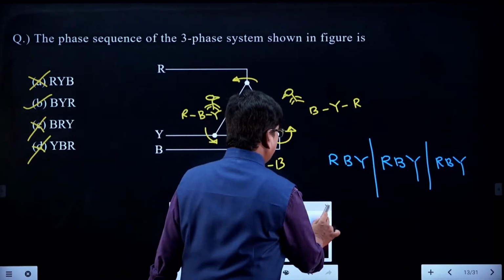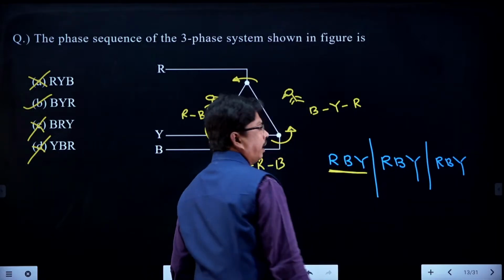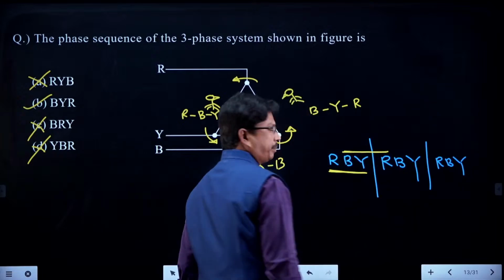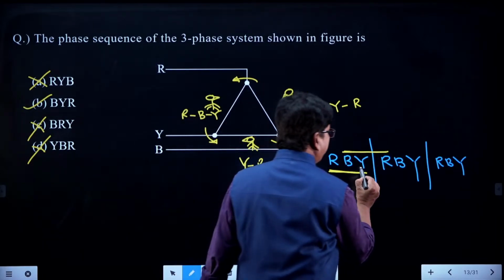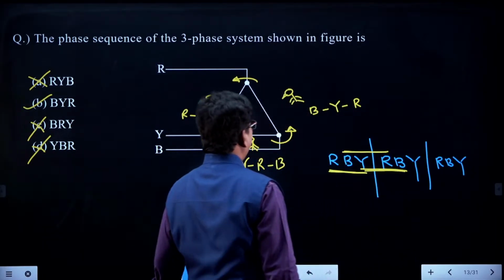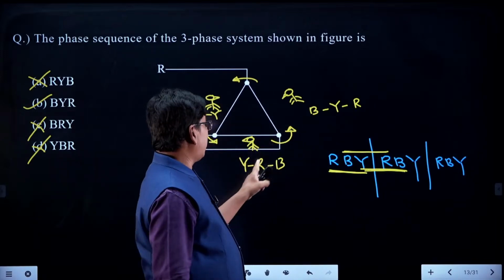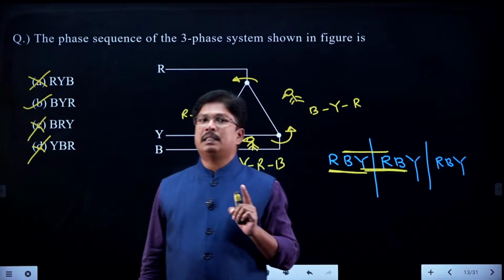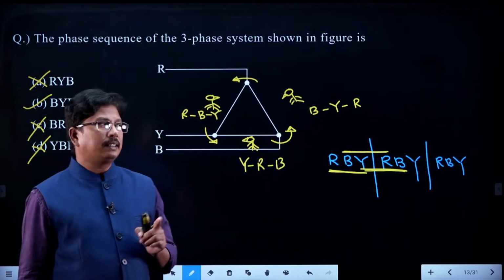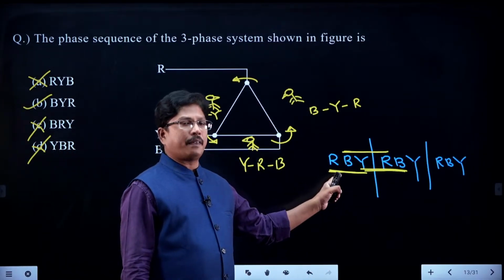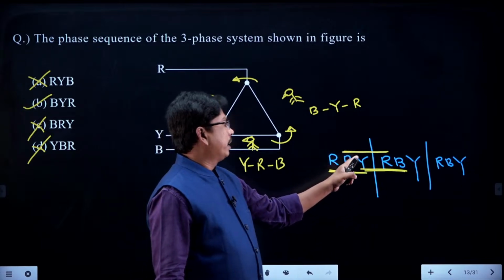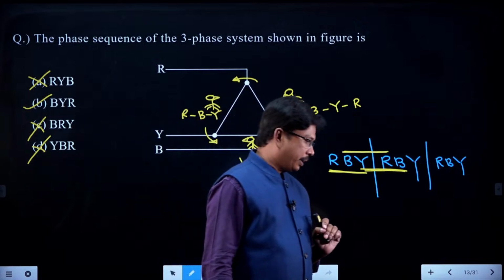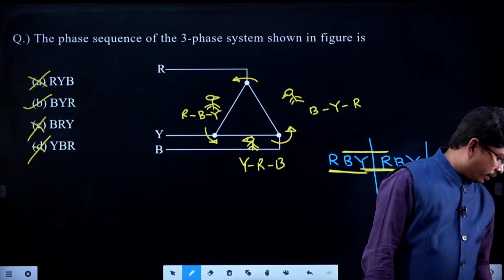First of all, I will start with R. What is the phase sequence? RBY. Suppose I am starting with B, it will become BYR. Whenever I am starting with Y, it will be YRB. That is why it is RBY, BYR or YRB. All are the same only, right? That depends upon the starting point. If R is the reference point, RBY. If B is the reference, BYR. And if Y is the reference, YRB. Like that you can give the answer. Very simple question only. Right, very good.